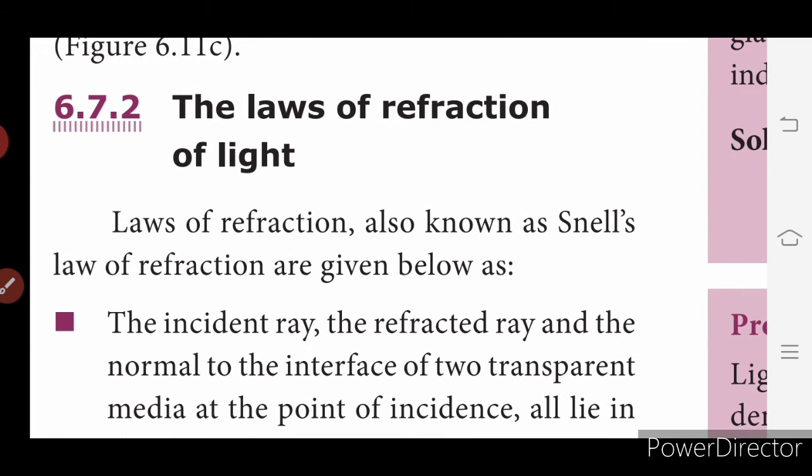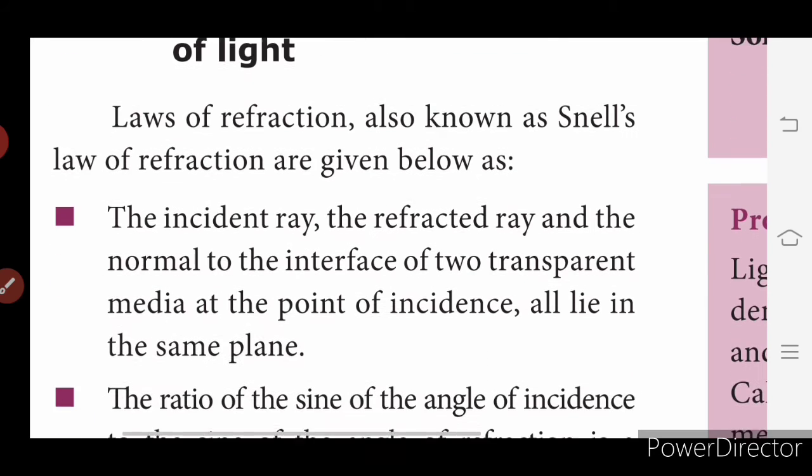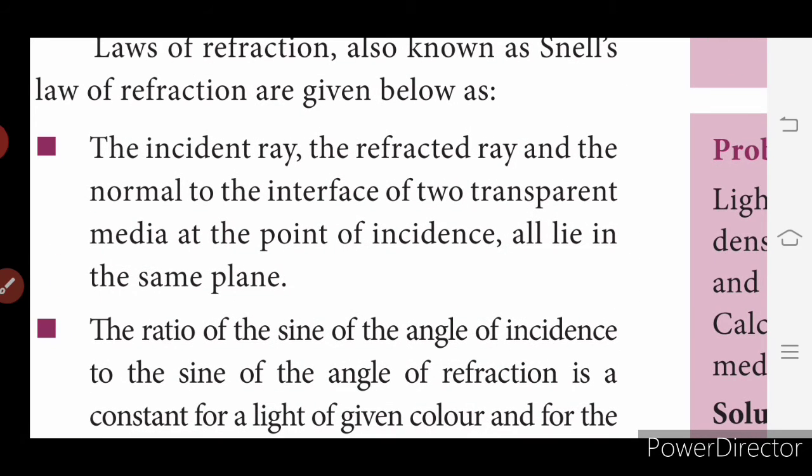We have already seen the laws of reflection, right? The same two laws apply for the refraction of light. So what are the two laws? The incident ray, the refracted ray, and the normal to the interface of two transparent media at the point of incidence all lie in the same plane. So here also, not the reflected ray, but the refracted ray and the normal to the interface of two transparent media all lie in the same plane.